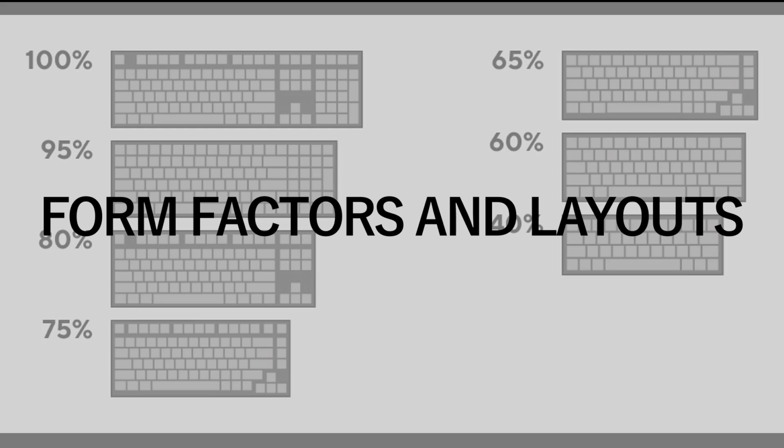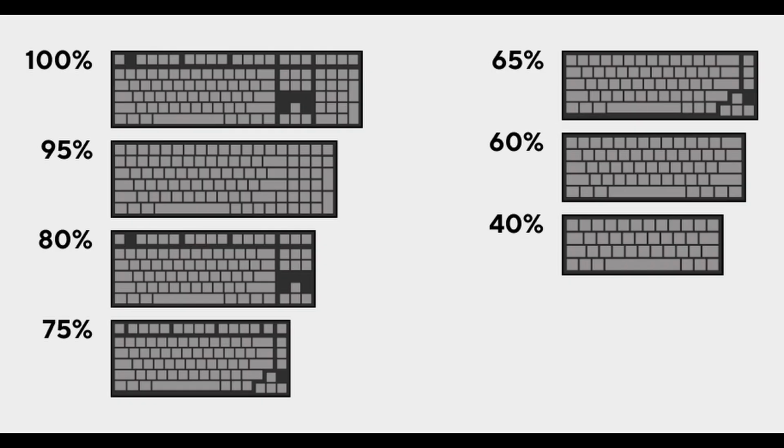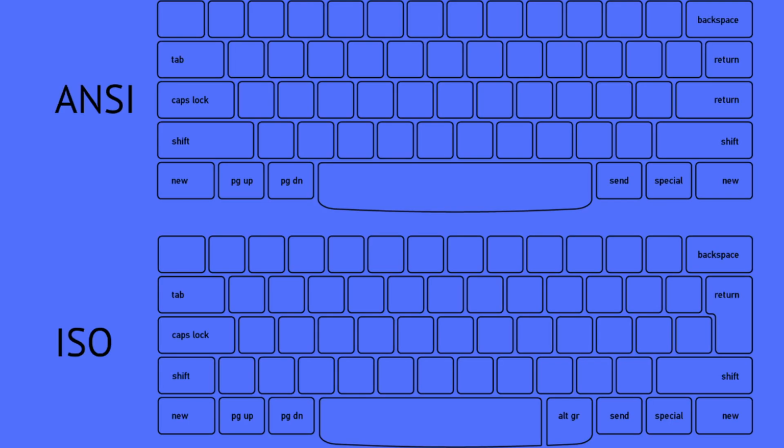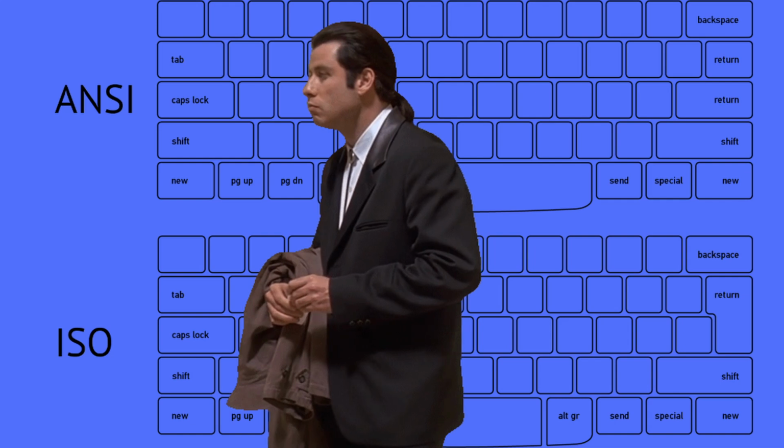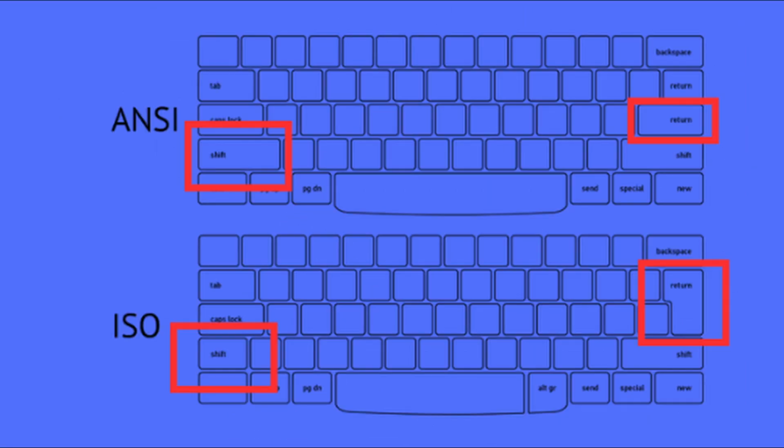The keyboard form factor is the physical shape and size of the keyboard and the number of keys. Basically, the percentage indicates the number of keys on the keyboard. There are also two layouts. So, how do I know if my keyboard is ANSI or ISO? Check the enter key shape on your keyboard. An L-shaped enter key indicates an ISO layout, and a rectangular enter key is a sign of an ANSI. Also, you can find a different shape of left shift key in ISO layouts.